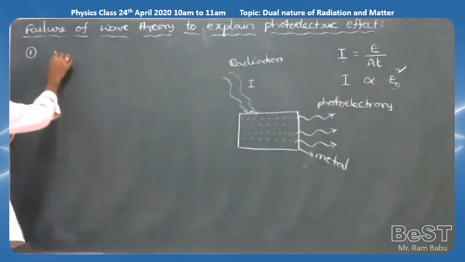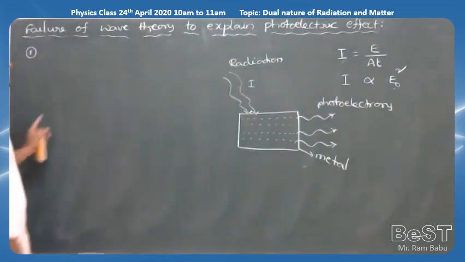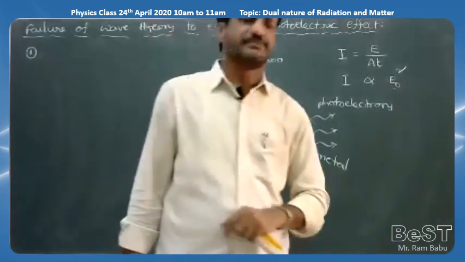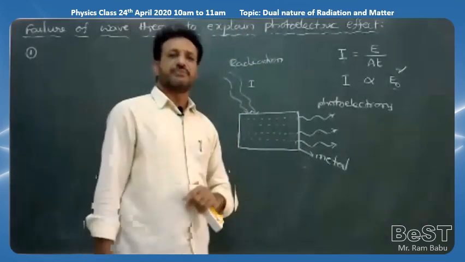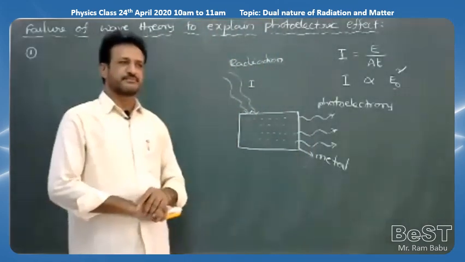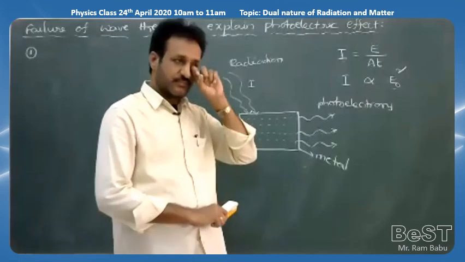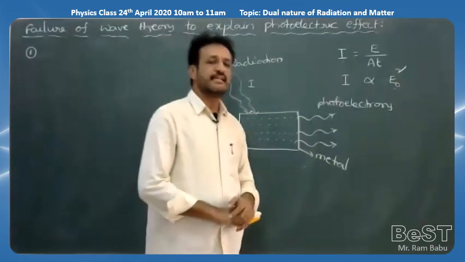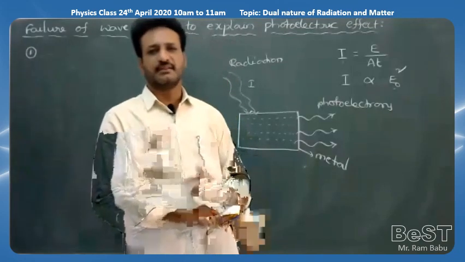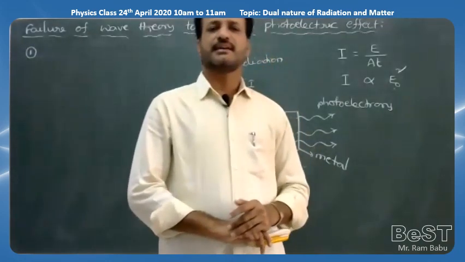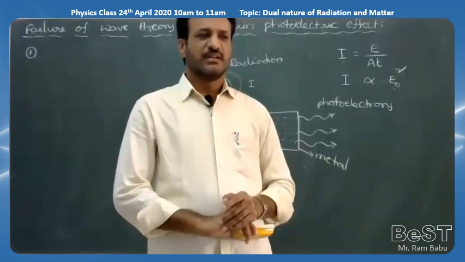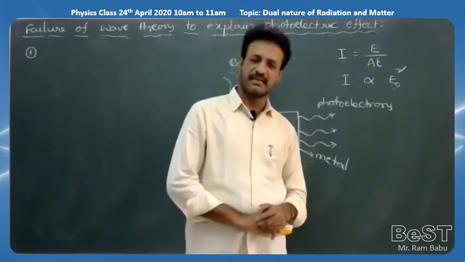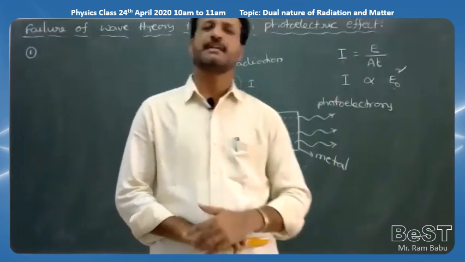So what is the intensity problem? Note down this point. According to wave theory, the intensity of light depends upon the square of the amplitude.